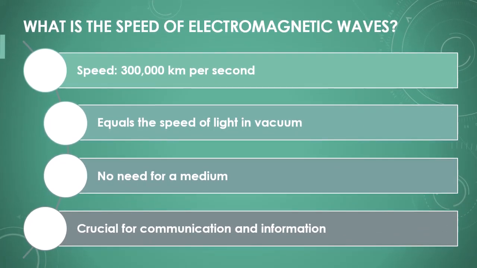Electromagnetic waves propagate at a speed of about 300,000 kilometers per second. This speed is also the speed of light in a vacuum. Since electromagnetic waves do not require matter, they also move through empty space. This fast propagation is an important factor for communication and information exchange.